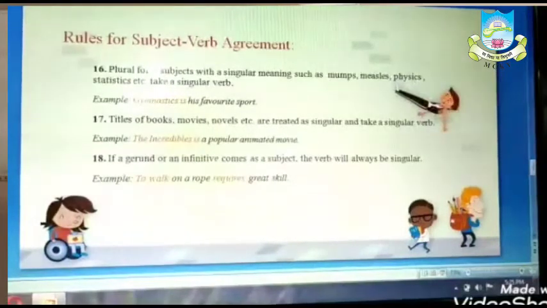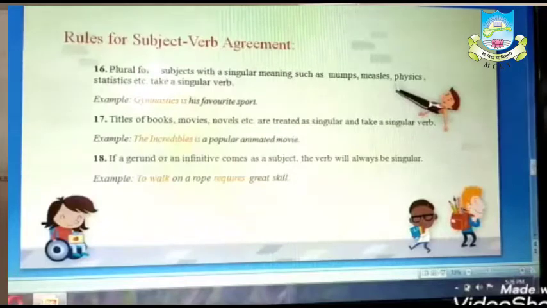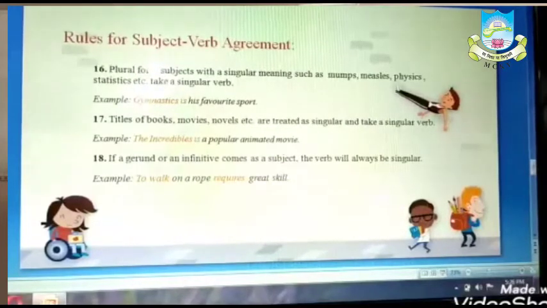Now see rule number 16. Plural form subjects with a singular meaning such as mumps, measles, physics, statistics, etc. take a singular verb. Now see the example. Gymnastics is his favorite sport. I repeat, gymnastics is his favorite sport.